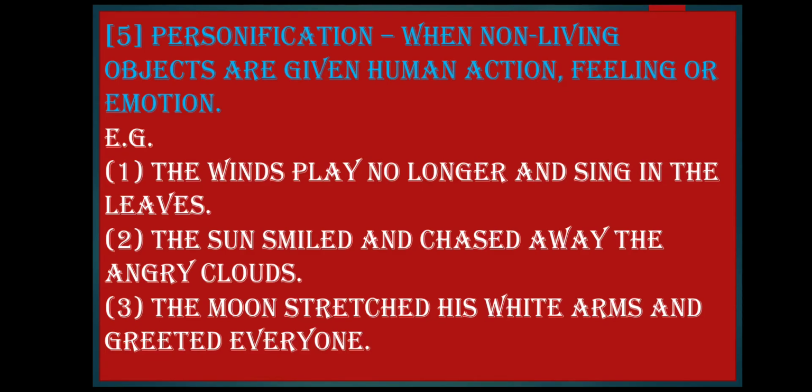The sun smiled and chased away the angry clouds. So here the sun and clouds are inanimate objects and the human qualities, that is smiled, chased and angry, are given. The moon stretched his white arms and greeted everyone. So here the moon is an inanimate, non-living object, and the human quality of stretching the arms is given. So whenever the non-living objects are given human qualities, that figure of speech is known as personification.